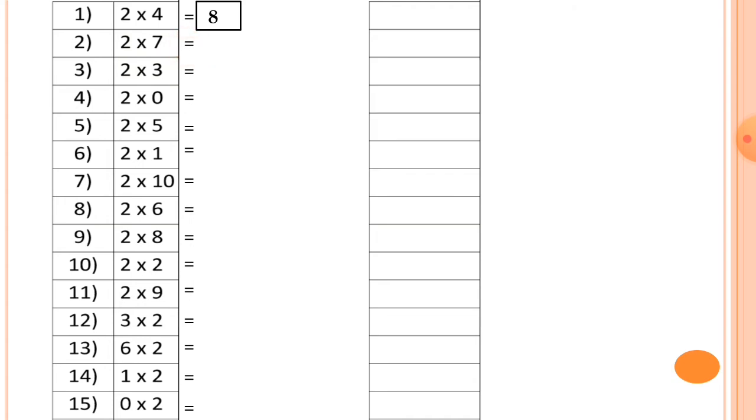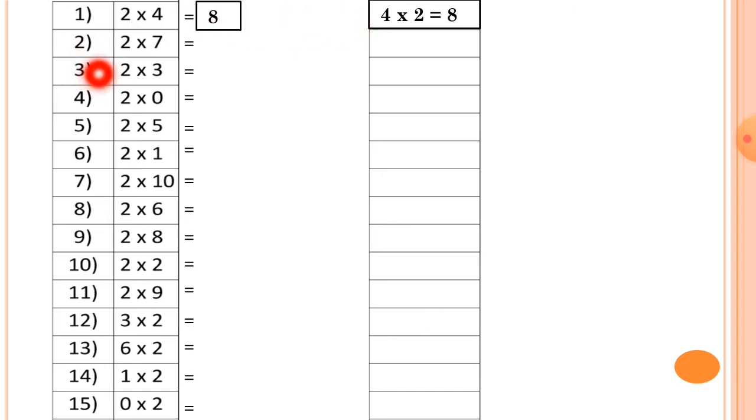So what is the multiplication fact of it? It should be 4 2s is equal to 8. 2 4s is equal to 8 and 4 2s is also equal to 8. This one is a multiplication fact.